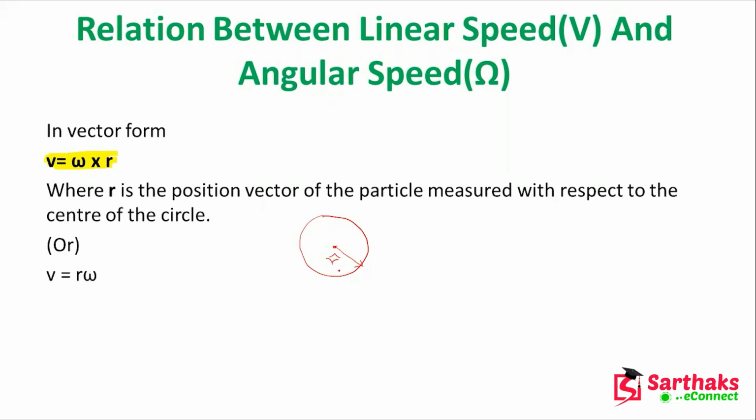So this is linear speed v, and omega is the angular speed, that sometimes we are calling rho. So it is omega into r or rho into r, where r is the position vector of the particle measured with respect to the center of the circle.